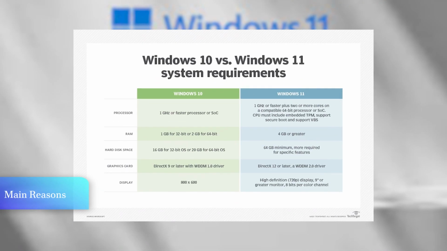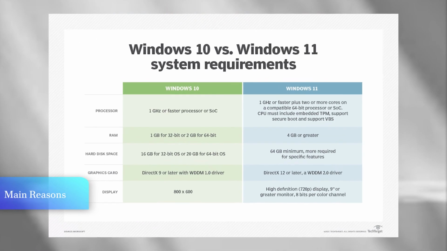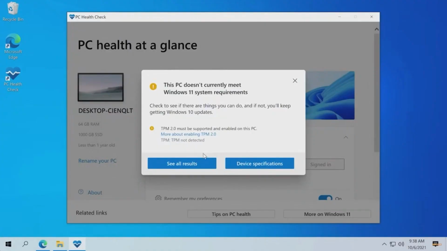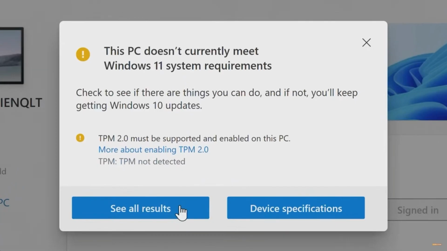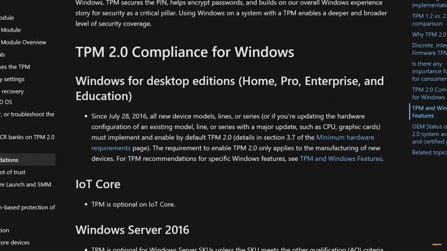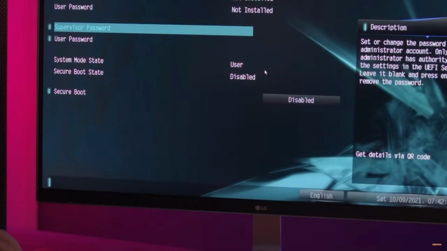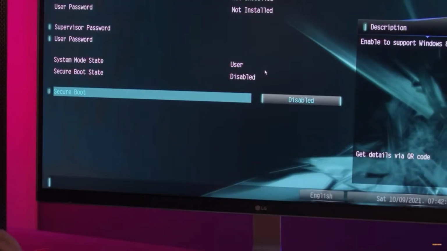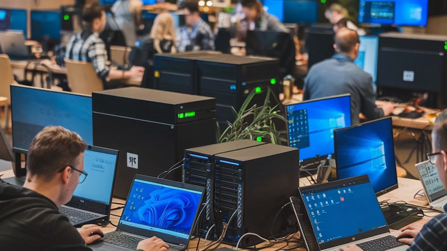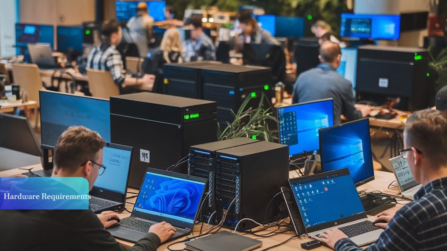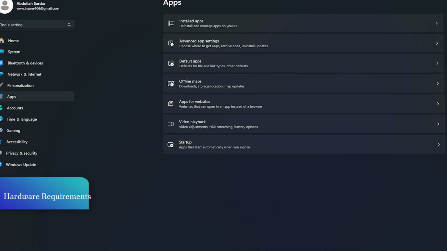If we talk about the specific hardware requirements for using Windows 11, your CPU must be recent, from about the last 3 years, and the PC must have a TPM security chip. Your computer's firmware must be capable of using Secure Boot. However, some people think that Microsoft may broaden the number of machines that can run Windows 11.